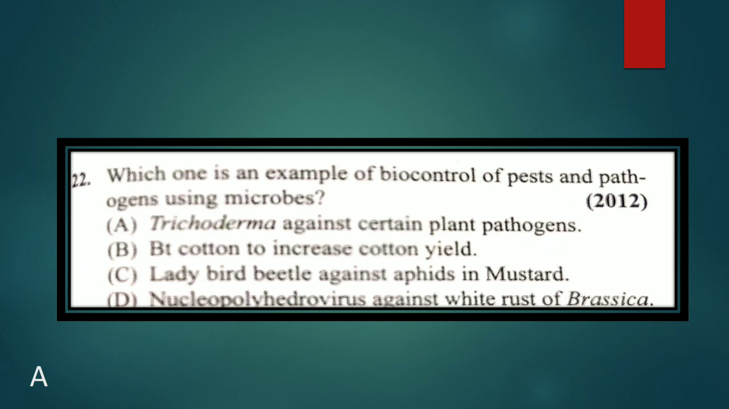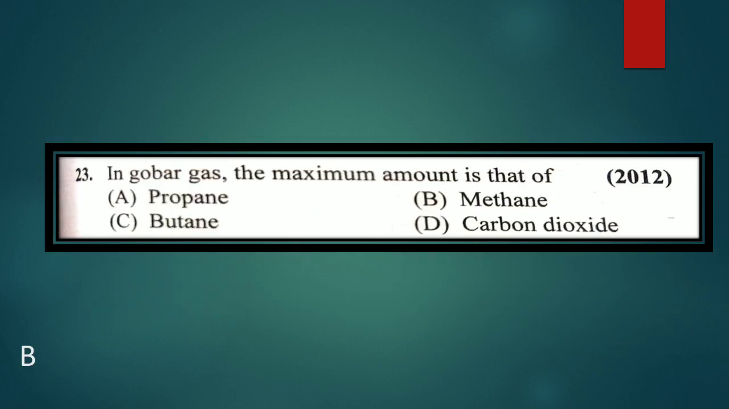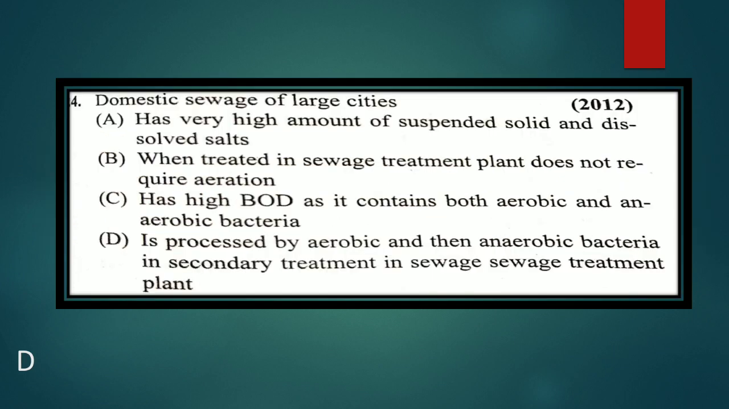Nucleopolyhedrovirus NPV against white rust of brassica. The correct example for a biocontrol agent of pest and pathogen is Trichoderma against a pathogen. Next, in gobar gas, which is the maximum amount: propane, methane, butane, or carbon dioxide? Usually in gobar gas, it is methane. Answer is B.